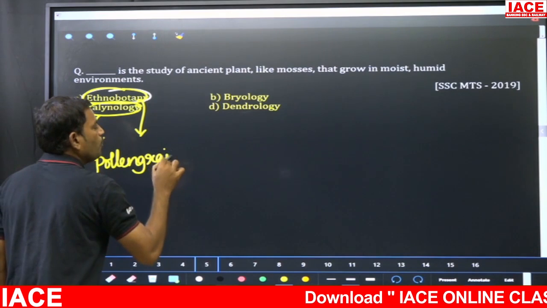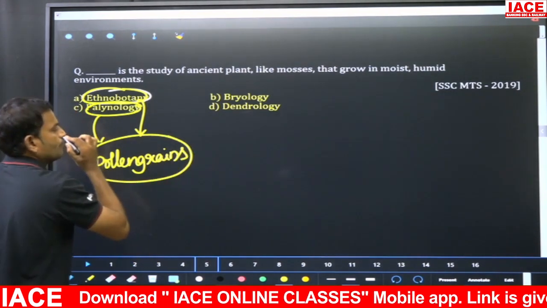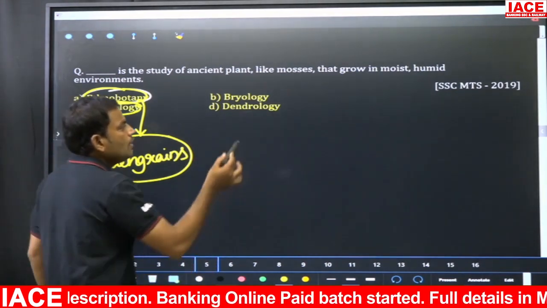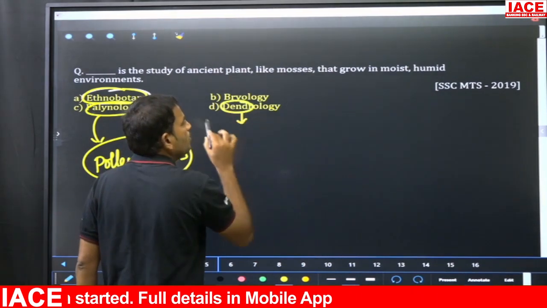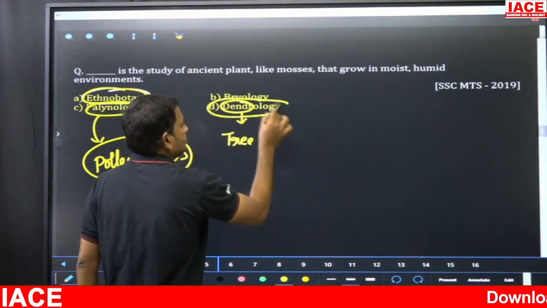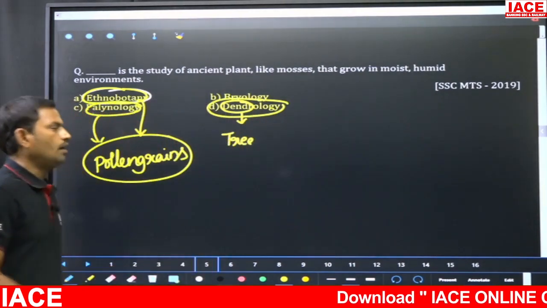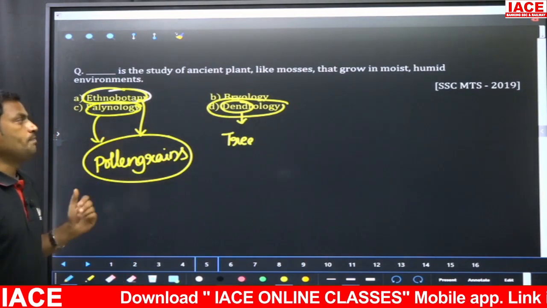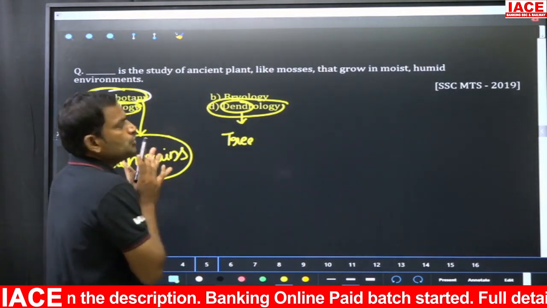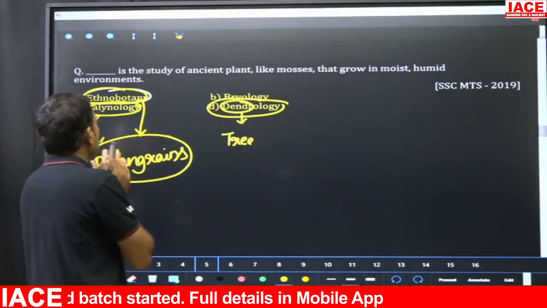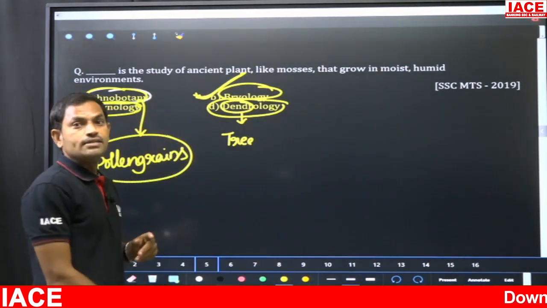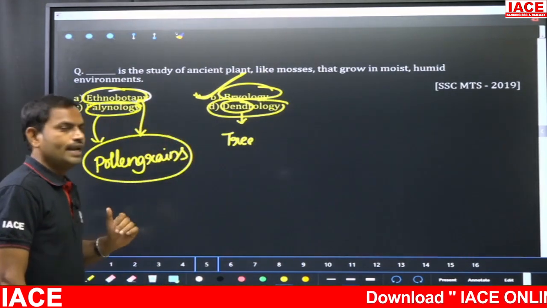Then palynology. Palynology means the study of pollen grains, which are nothing but the male gametes of the plants. Okay, so that study is called palynology. Then if you come to dendrology, in Greek words, dendro means tree. So the study of trees, their habitats, everything comes under a special branch that is called dendrology, right? Now the study of ancient plants like mosses that grow in moist, humid environments is nothing but bryology. So option B is the right answer for the question. Clear? So now next question, get ready.